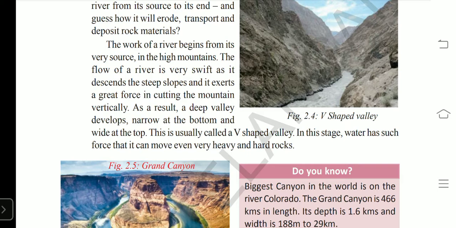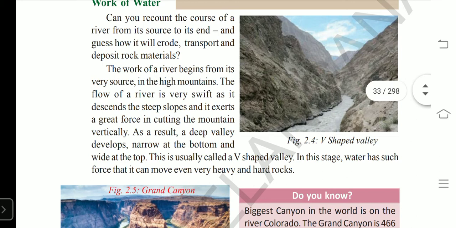Okay, take a bucket of water and pour on it. You will see some small V-shaped valley forms there, right? So in that way, V-shaped valleys are formed by river, right?